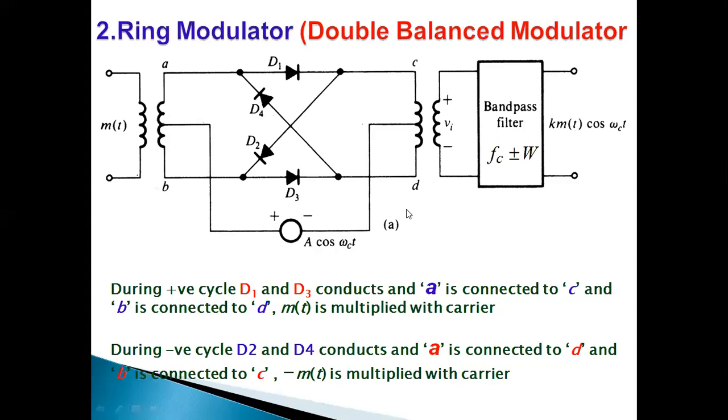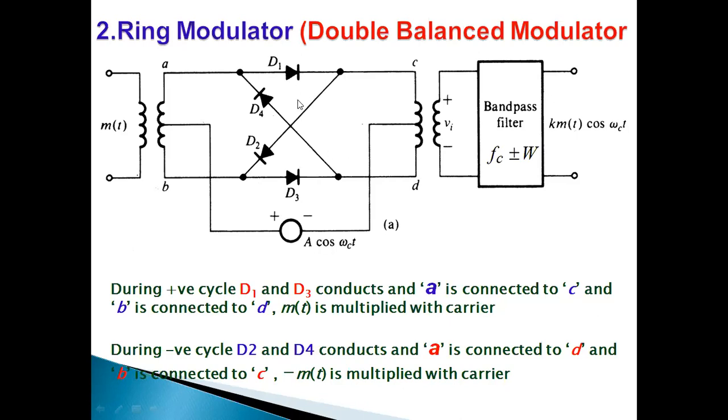This will be represented as C. But the ring is like this, like this, like this, and like this. Whenever the outer diodes conduct, that is, are forward biased, automatically the inner diodes are reverse biased. So when D1 and D3 conduct, A is connected to C because the current flows like this, and B is connected to D.